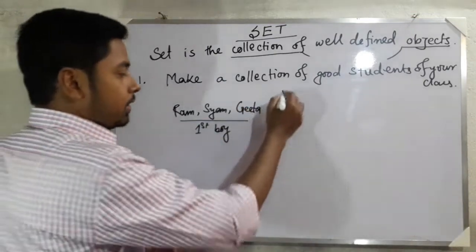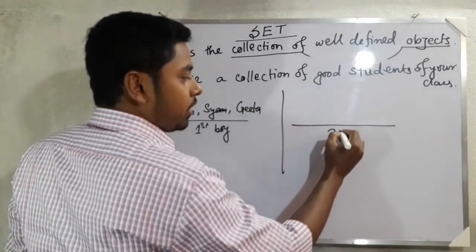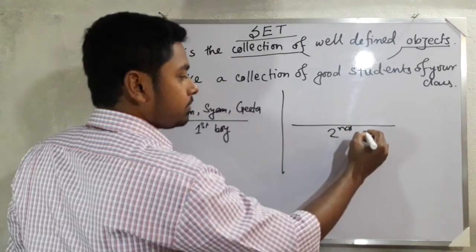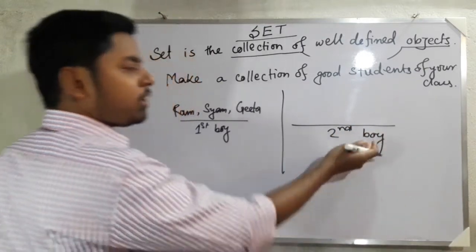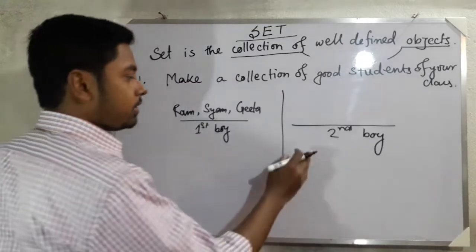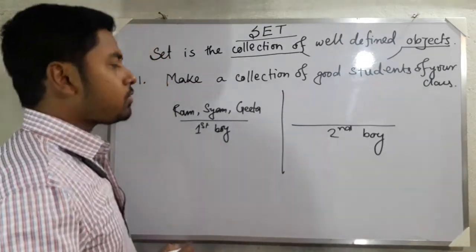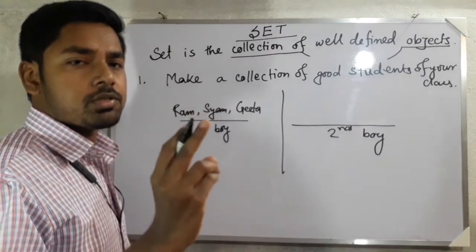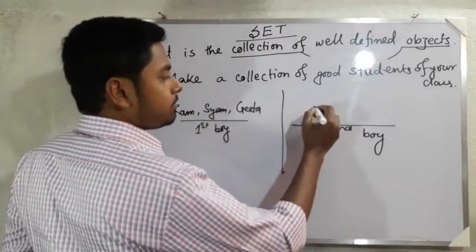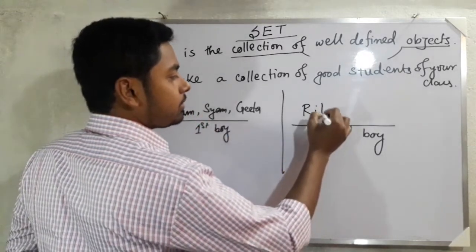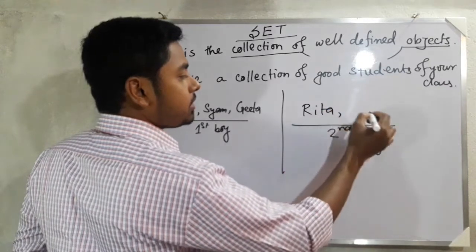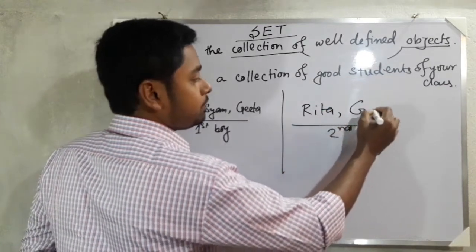Now the second student is telling, no sir, in our class we are having only 2 good students, and they are Rita and Geeta.